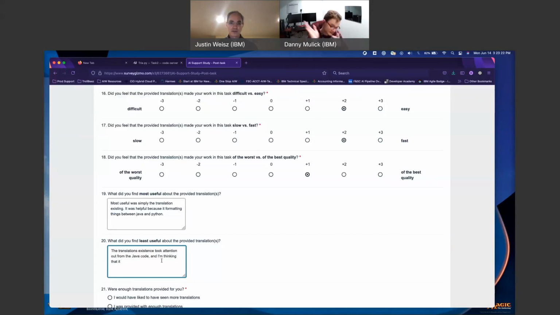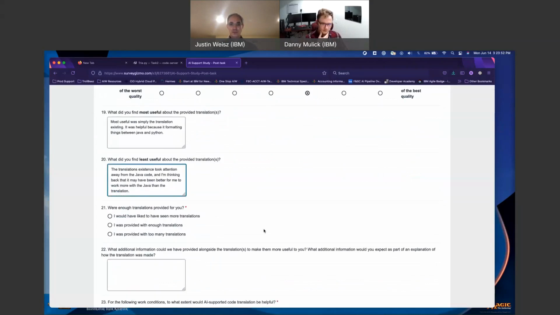Exactly as you phrased it, the existence of it took attention away, and thinking back, it would have been better for me to work more with the Java than the translation.